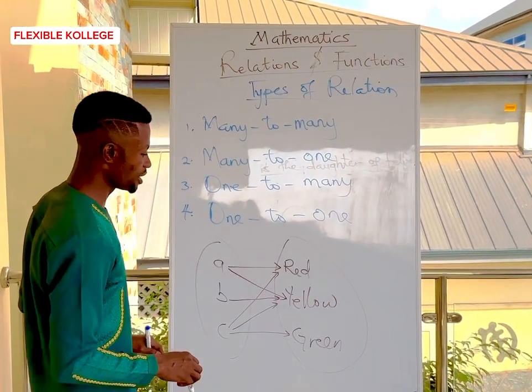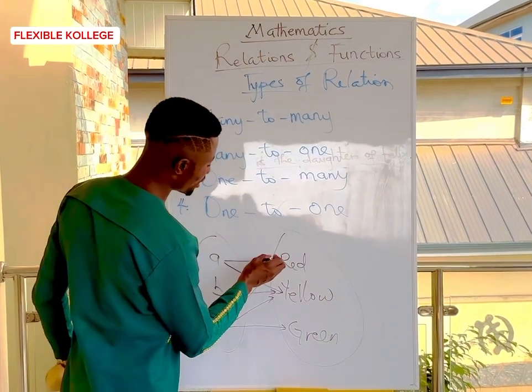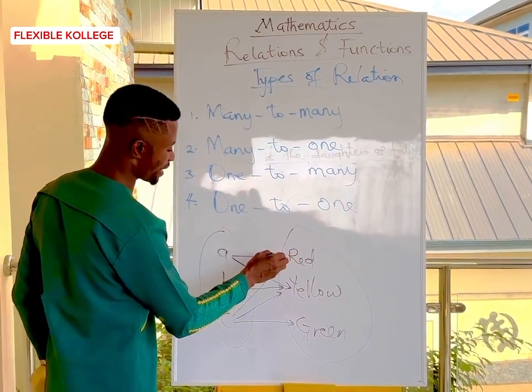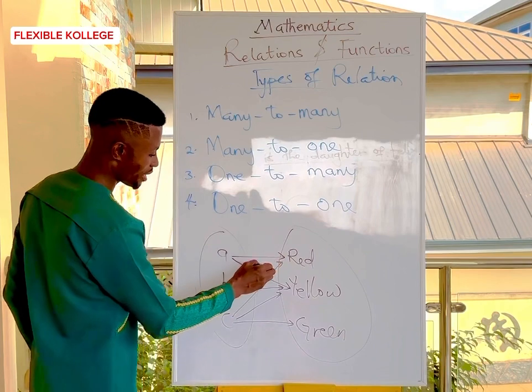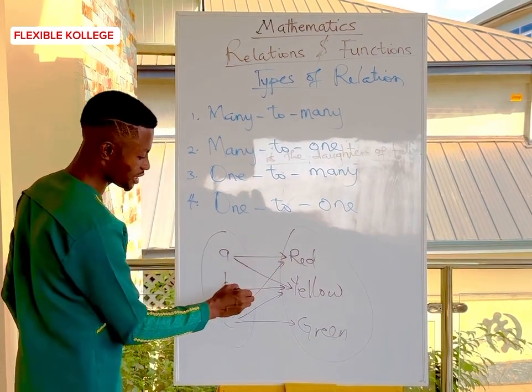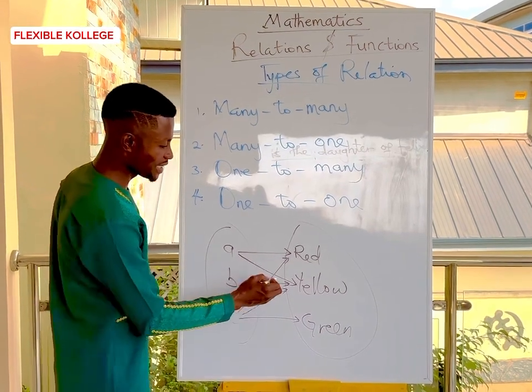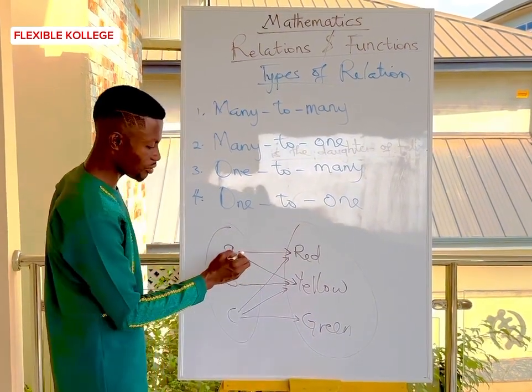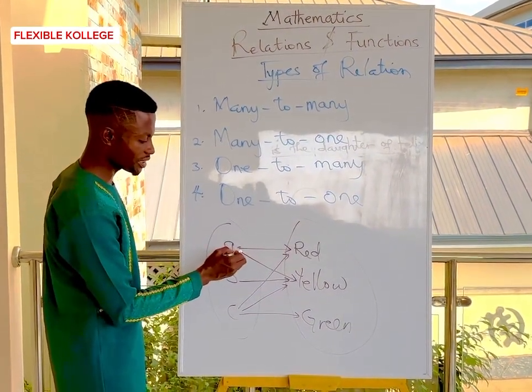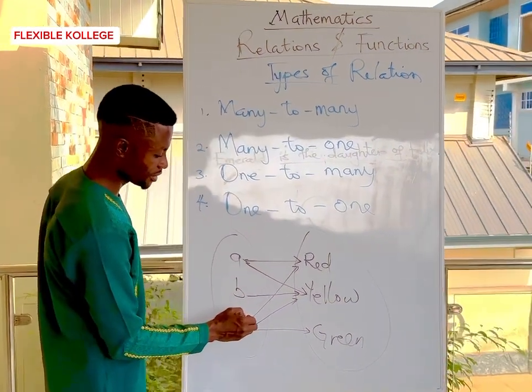So in this case, let's say this red here has a corresponding element, which is C. At the same time, it also has a corresponding element, which is A. Have you seen?